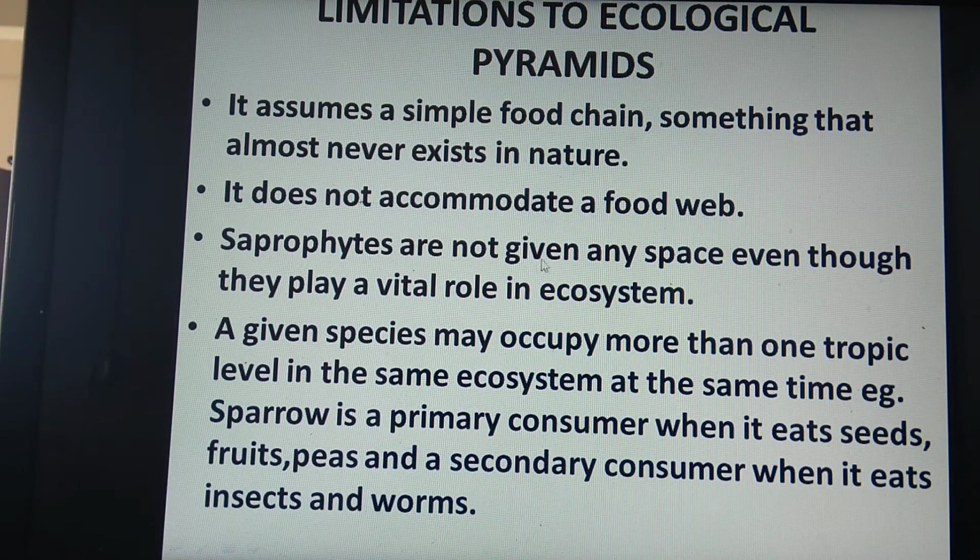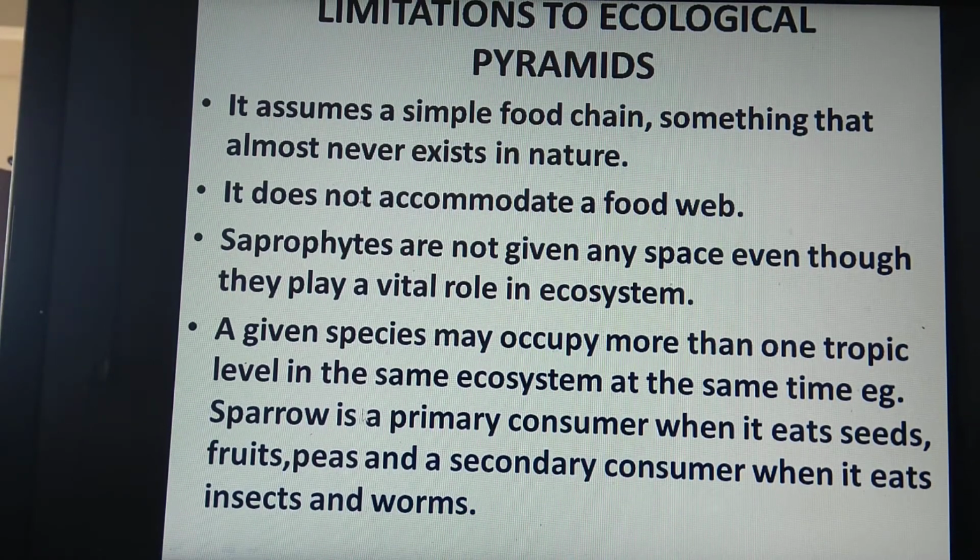Saprophytes are not given any space, even though they play a vital role in the ecosystem. As we have seen in the detritus food chain, the role of saprophytes is major, but they are not given space in the ecosystem, or we can say in the ecological pyramids. Yes, we have seen pyramids of energy, biomass and number. In case of number, we started with the producers directly. Saprophytes are not included at all.